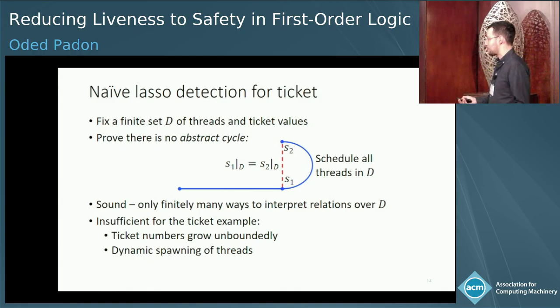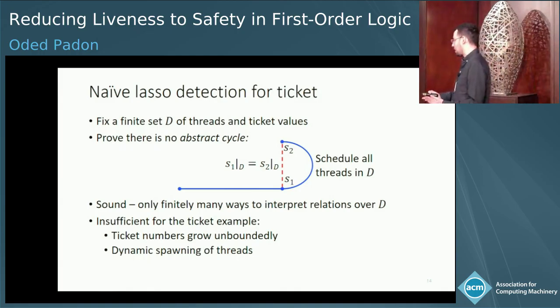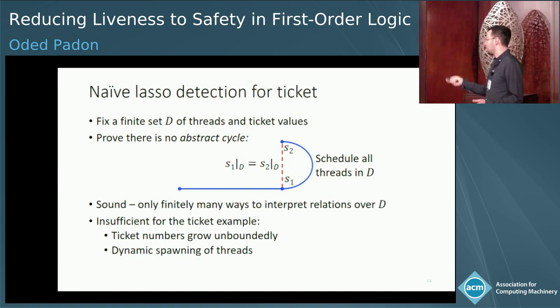And the reason it fails is because if you give me some finite set of threads or ticket values, I can arrange for a counterexample where the ticket values grow beyond anything you have in your finite set. And then you would, of course, have this abstract cycle. So you would have spurious abstract cycles, and we can do a similar thing with spawning new threads.